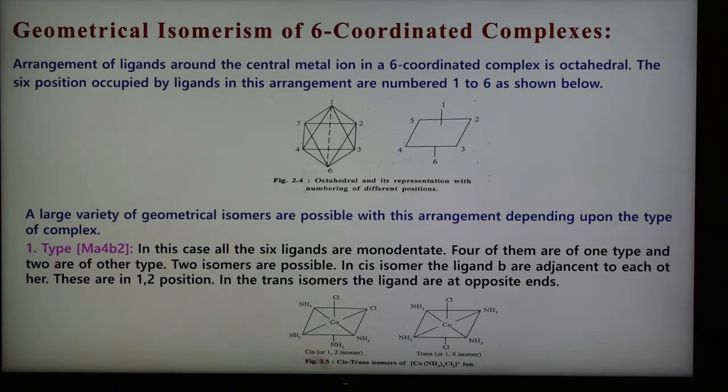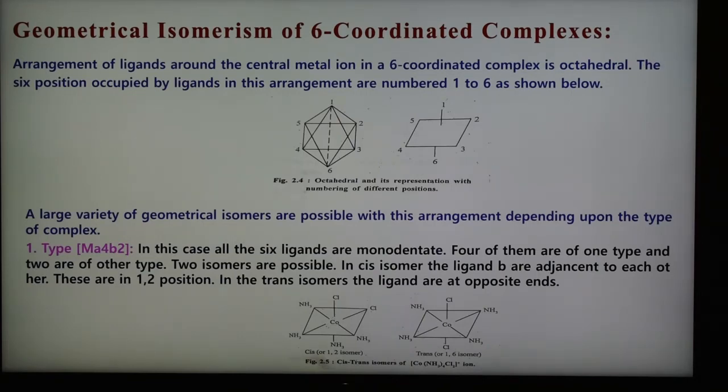There are total four important types, and all four types we are going to see here, with different examples of geometrical isomerism of six coordinated complexes.